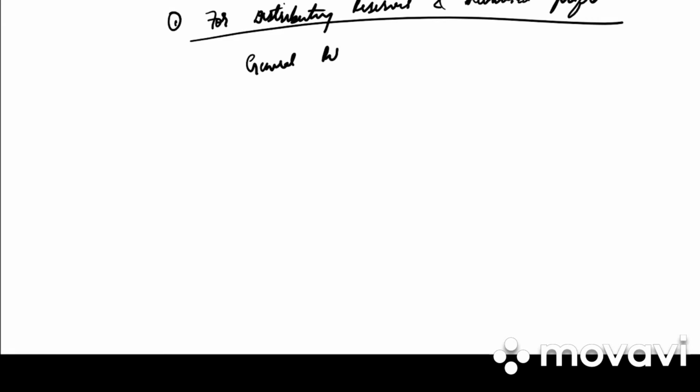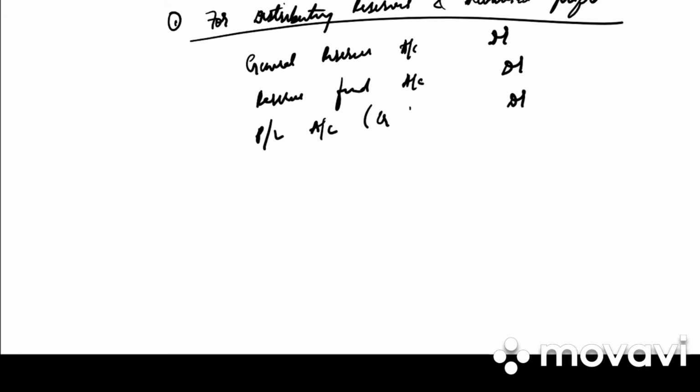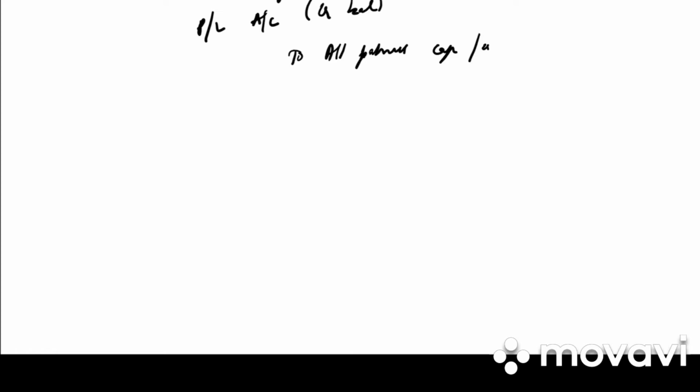General reserve account debited, reserve fund account debited, profit and loss account (in bracket you can write credit balance) debited, to all partners' capital or current accounts. This will be in the old ratio.